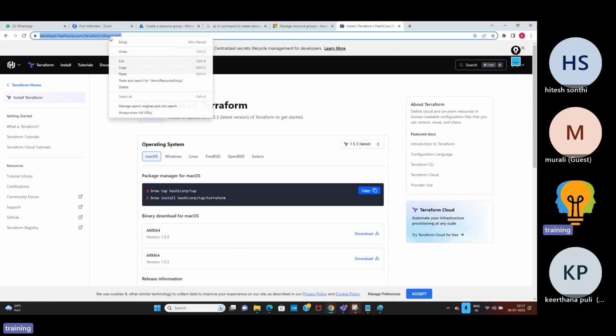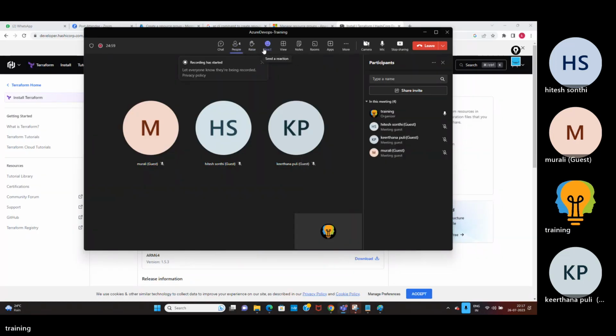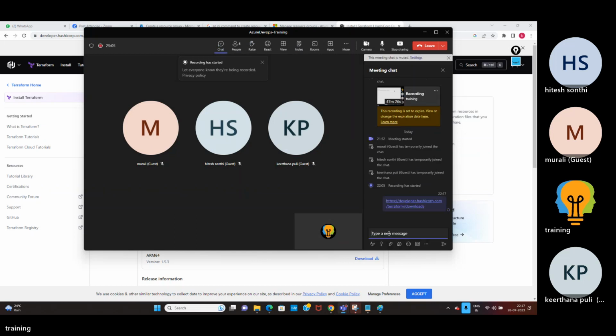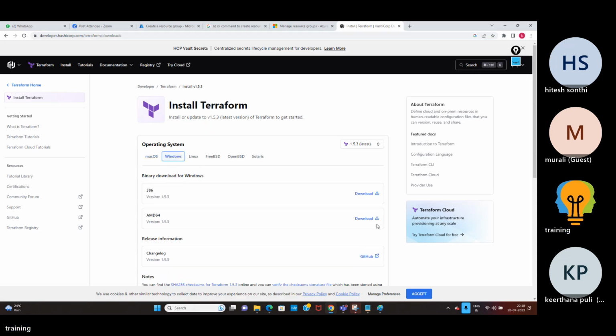You can download Terraform now. If your laptop is a Mac, you can download it from here. As my laptop is Windows, I'll choose Windows and download AMD64. So the exe will download now.